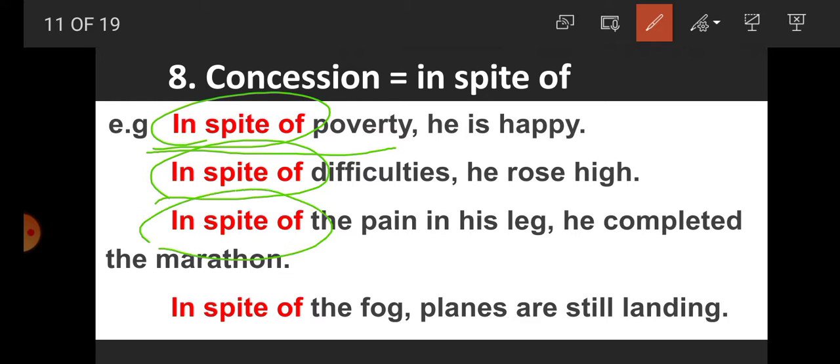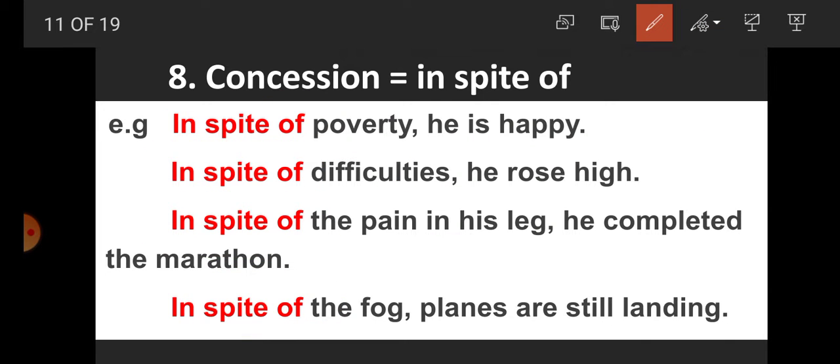In spite of the pain in his leg, he completed the marathon. So "in spite of" again indicates the concession here. In spite of the fog, planes are still landing. So that one again, students, "in spite of" indicates the concession in all four sentences: there is poverty even if he is happy, there is difficulty, he rose high, there is pain in his leg, he completed the marathon, there is fog, but still the planes are landing. So they indicate the concession, and for concession, students, which preposition is used? In spite of.